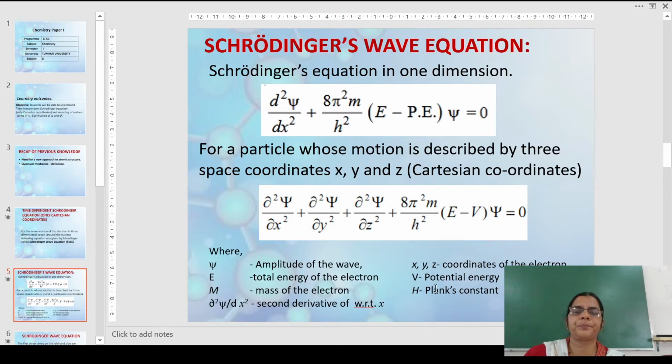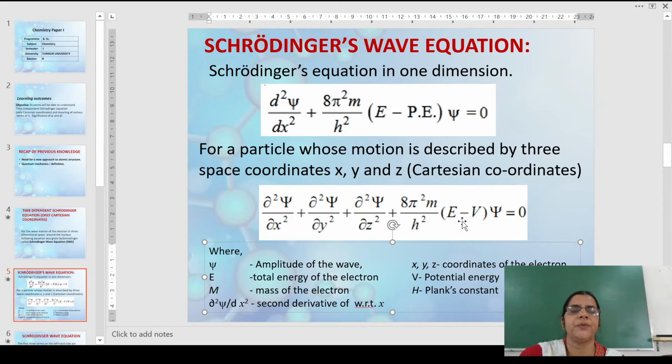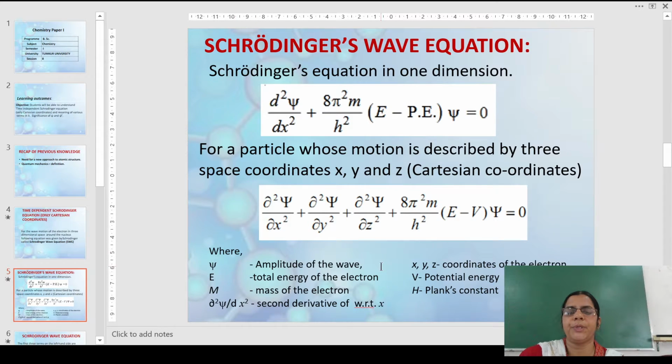If you consider it in three dimensions, it is going to change into this one, where E is the energy, PE is the potential energy, which we are going to consider here. Psi is the amplitude of the wave, because we had associated wave nature for the electron, which is moving around the nucleus in an orbit. E is the total energy of the electron, m is the mass of the electron. This is the second derivative, del square psi by dx square. x, y, z are the coordinates of the electron, V is the potential energy and h is Planck's constant.